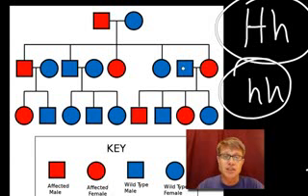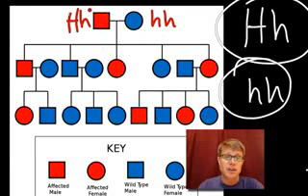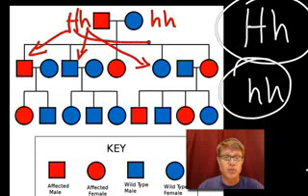And you can see that this girl, for example, had her own family, but you can trace the disease through it. In other words, since this parent right here is big H, little h, and this one is little h, this big H was actually transferred to the son. It was not transferred to this son, it was not transferred to this daughter, but it was transferred to this daughter over here. And so the odds of passing it on are 1 in 2, and you can see that 1 in 2 of their kids had that.